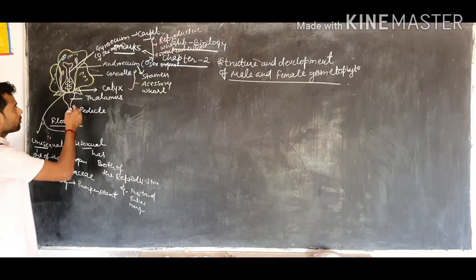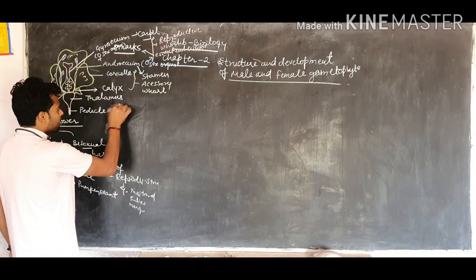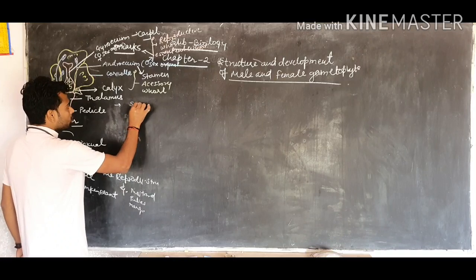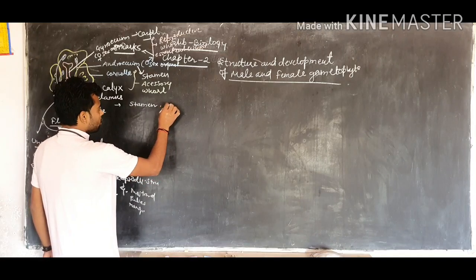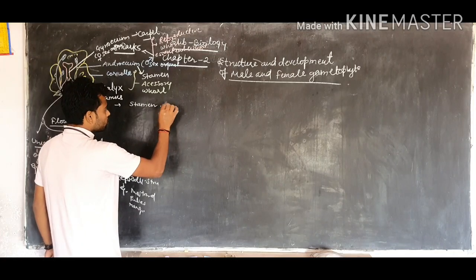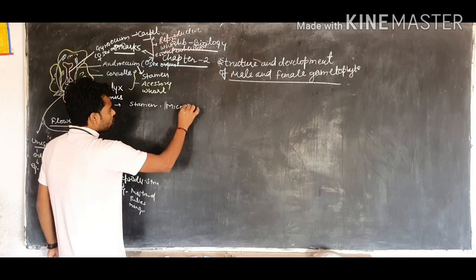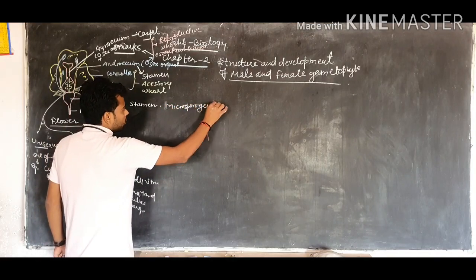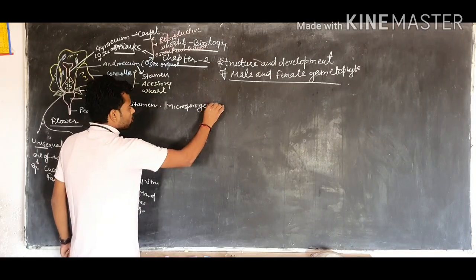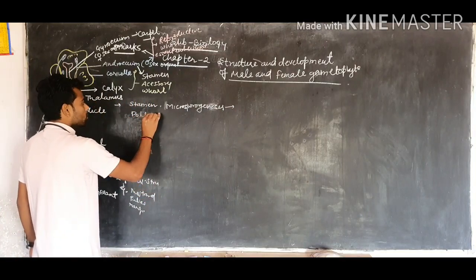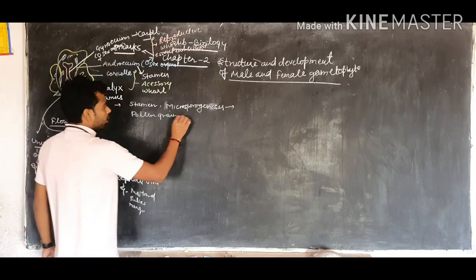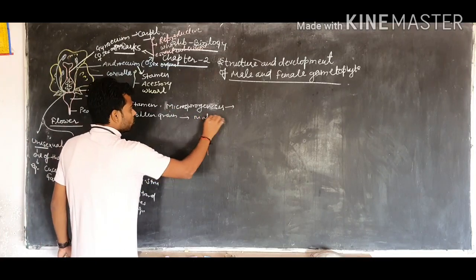The first topic in this chapter is stamen, then anther, then microsporogenesis, and at last we will cover pollen grain and the male gametophyte.